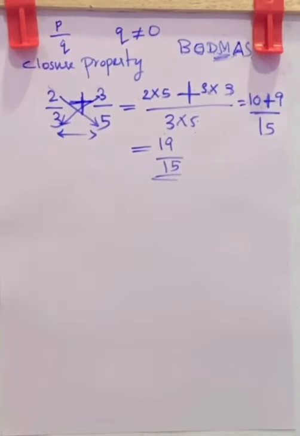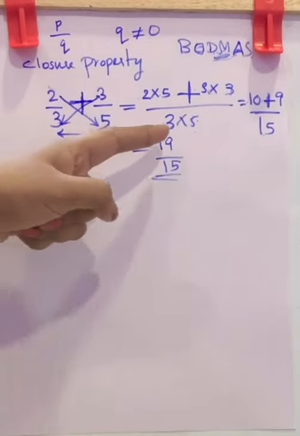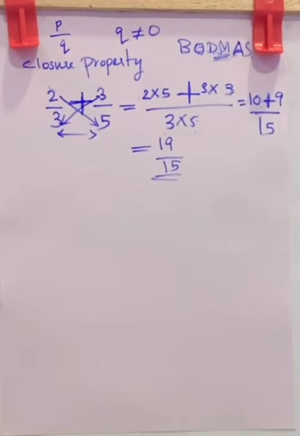This is the result. What about the 19 by 15? Is it a rational number? Yes, it is a rational number. It is in the form P by Q, where Q is not equal to 0. So when you add two rational numbers, you get a rational number as the answer.